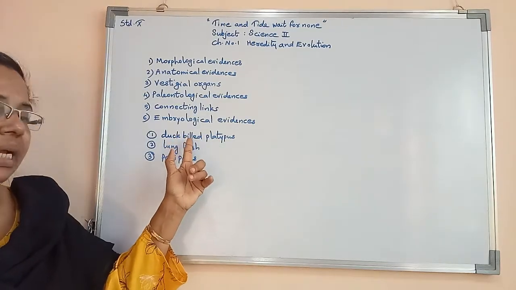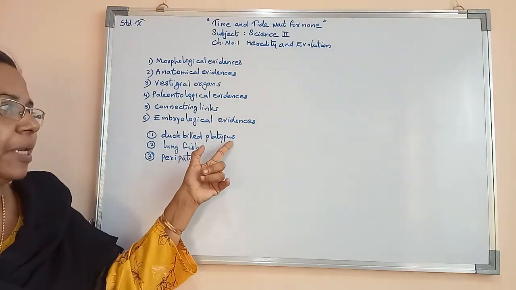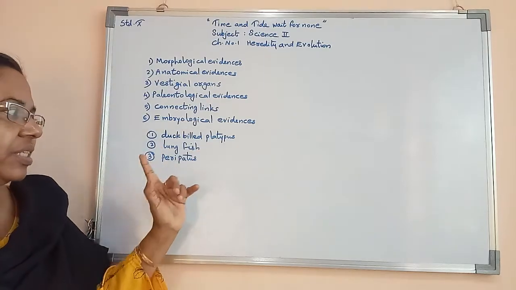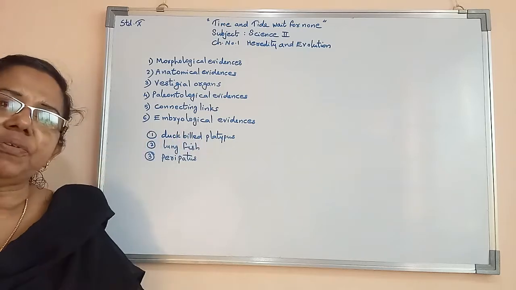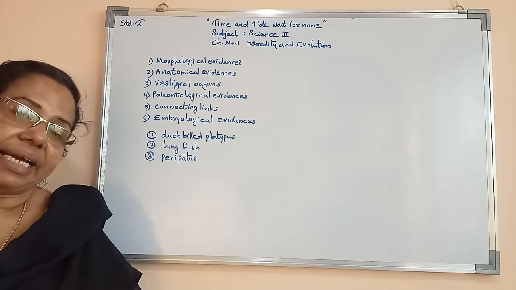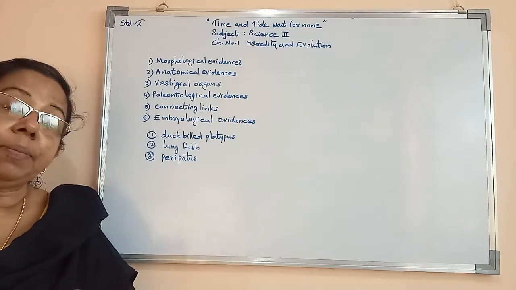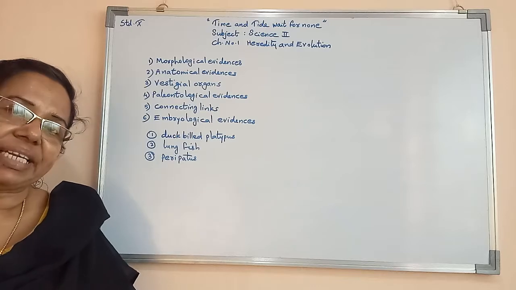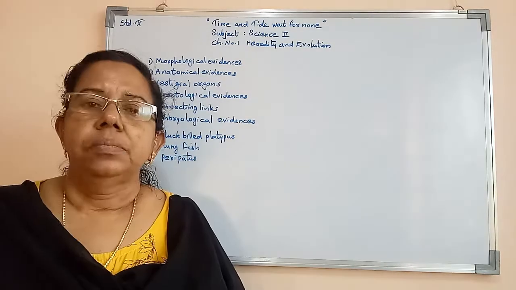Second one, lungfish. Third one, peripatus. Bill means beak. Like a duck has a beak, in the same way this platypus has a mouth region like that. These three are the examples of connecting links which we are going to study here. Even in plants there are some examples of connecting links, but here we are studying only these animals.